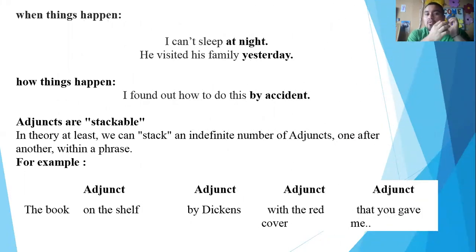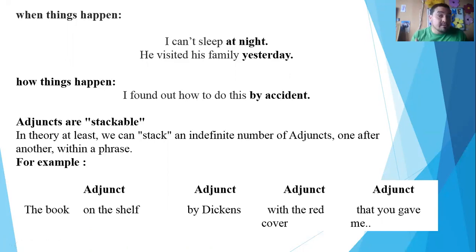We can also know when things happen. I can sleep at night. So we know exactly the time that we can sleep. He visited his family yesterday. So here we know the time that he visited his family was yesterday. So this is another adverbial adjunct. Or how things happen. I found out how to do this by accident. So we know how he learned how to do this: by accident. So these are some of the functions that adverbial adjuncts can do.